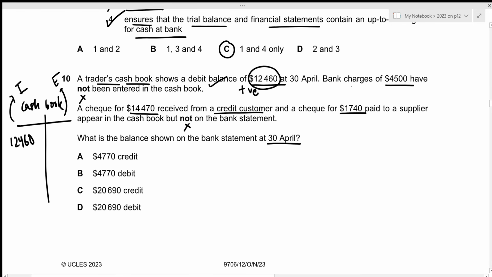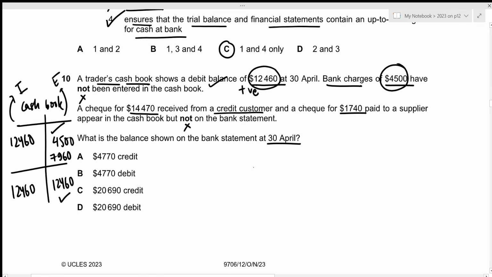And the bank charges had not been entered. Bank charges is an expense, which is why 4,500 should go on the credit side. Now let's figure out the updated cash balance as per our cash book. That's 12,460 for our total. And for the updated balance, that will be 12,460 minus 4,500, which results in 7,960.